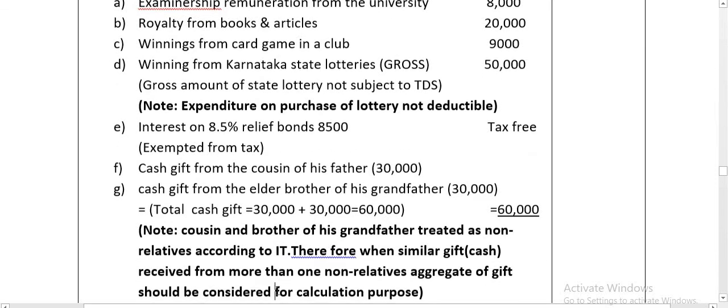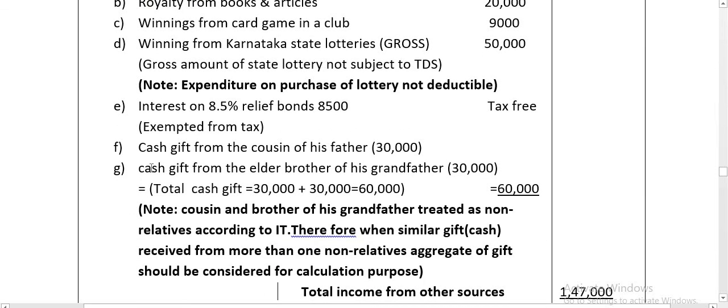Therefore, when similar gifts are received in cash from more than one non-relative, we have to take the aggregate of gifts for calculation purposes. So 30,000 plus 30,000, 60,000, is the taxable amount. If you consider the cash gift from the cousin of his father and the cash gift from the elder brother separately, then both would become tax free.